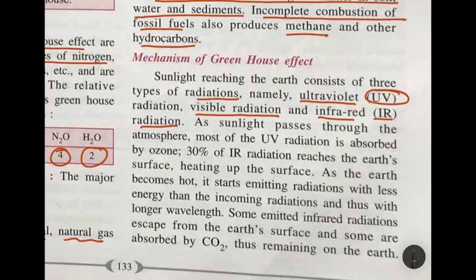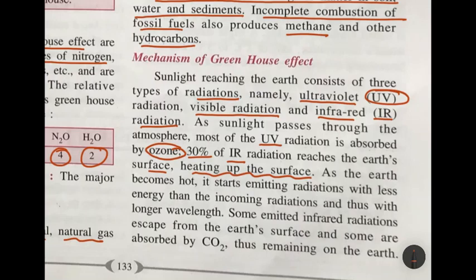As this sunlight passes through the atmosphere, which is made up of different types of gases, air, most of the UV radiation, ultraviolet radiation, is absorbed by the ozone layer. We have a layer of ozone around the earth, so the UV radiation is absorbed by the ozone layer. 30% of the infrared radiation reaches the earth's surface, and it is responsible for heating up of the surface. That is the warmth of the sun we actually receive from the infrared or IR radiation.